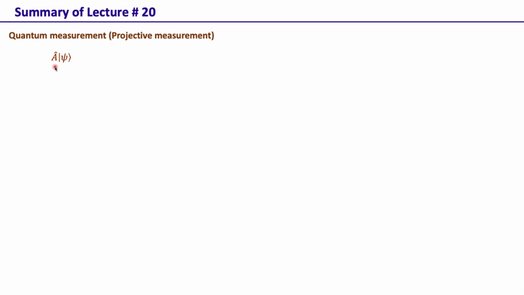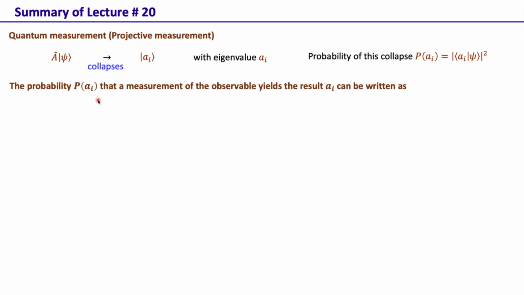So for that operator A, if it acts on a state, then the system in that state collapses into one of the eigenstates of the system in the basis of the measurement operator, and one obtains the eigenvalue A. The probability of this collapse is given by the mod square of the projection of the state on the basis vector, or the eigenket. The probability P(a_i) of the collapse, that a measurement of the observable yields the result a_i,